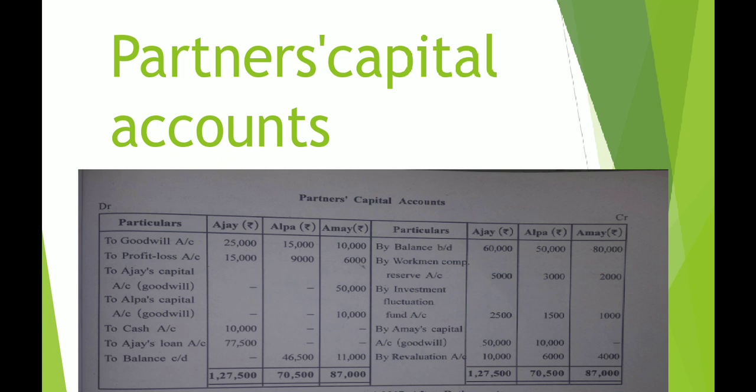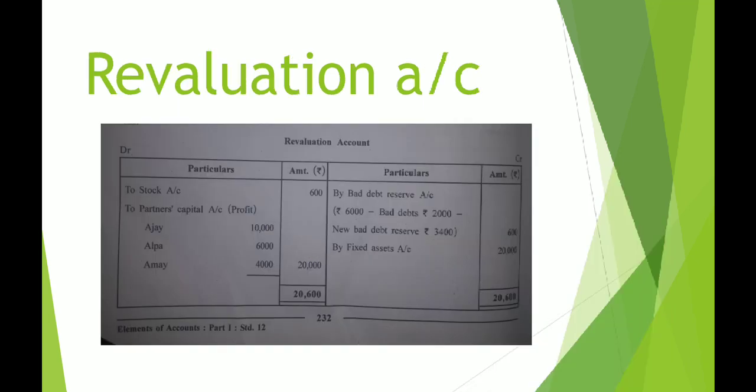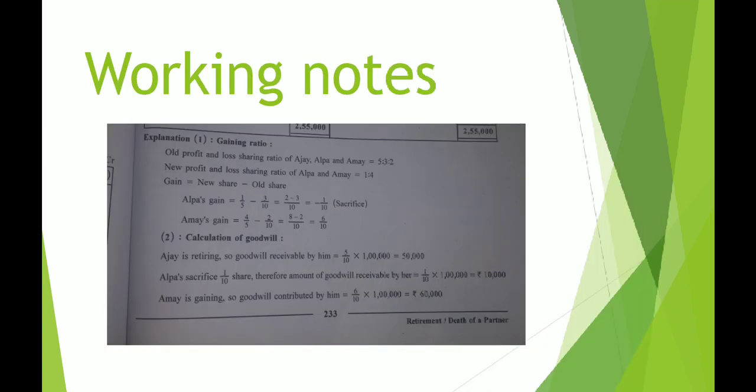So the very next step is that you are supposed to obtain the gaining ratio. And what is required for obtaining the gaining ratio? You should have the old ratio of partners and the new ratio of partners. And we are provided with the same in the given illustration. So let us check our working notes. It is given on page number 233 of your textbook.